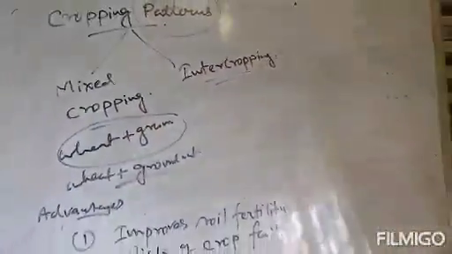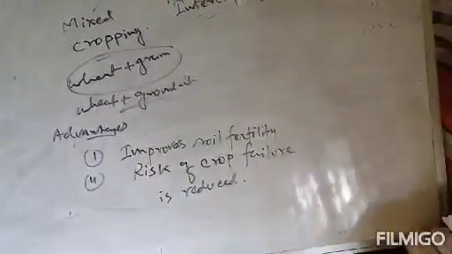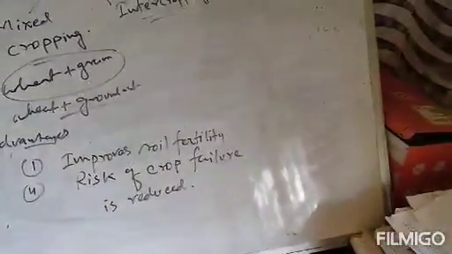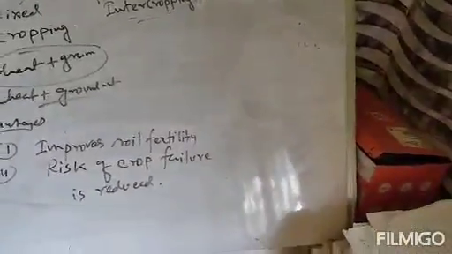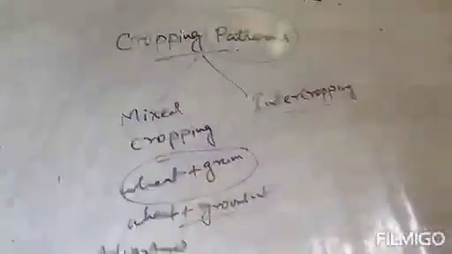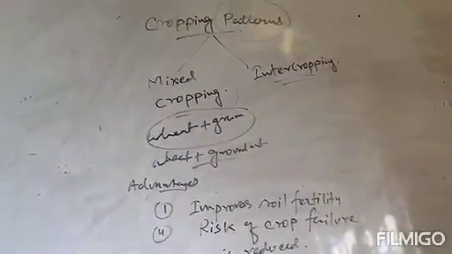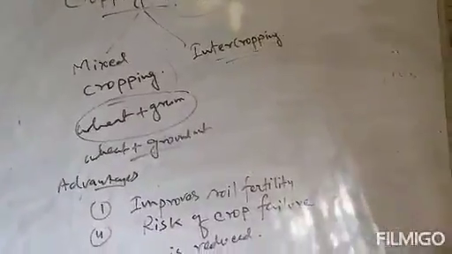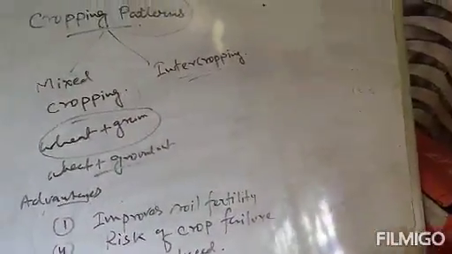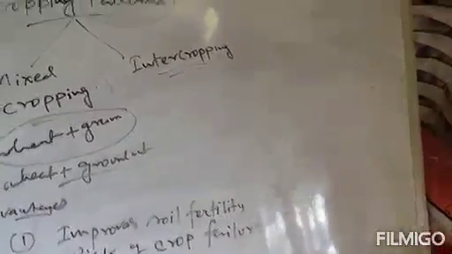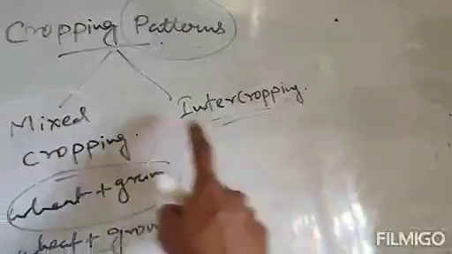Next, after mixed cropping, the second process is intercropping. So what is intercropping? In this, two or more crops are grown simultaneously on the same field in a definite pattern. In mixed cropping the pattern is not definite, but in intercropping two or more crops are grown simultaneously on the same field in a definite pattern. Here a pattern is maintained, but in mixed cropping no pattern is maintained.